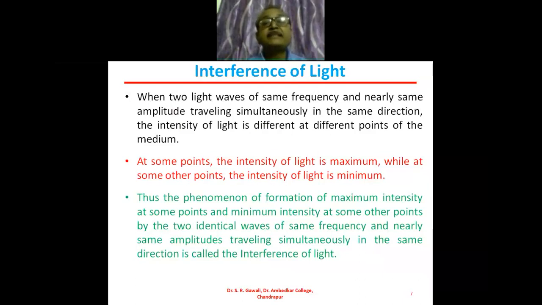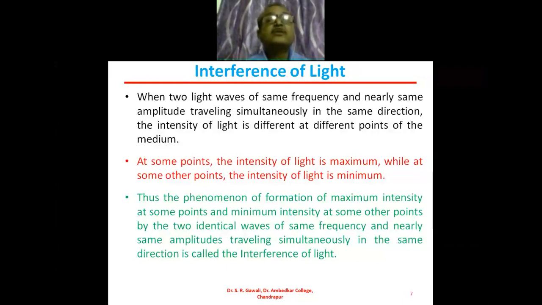At some points, intensity of light is maximum. At some points of the medium, intensity of light is maximum, while at some other points, the intensity of light is minimum. So thus, the phenomenon of formation of maximum intensity at some point and minimum intensity at some other points of the medium by the two identical waves of same frequency and same amplitude traveling simultaneously in the same direction is called the interference of light.